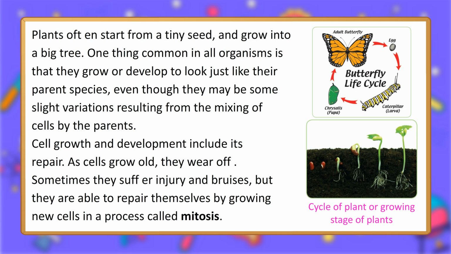One thing common in all organisms is that they grow or develop to look just like their parent species, even though there may be some slight variations resulting from the mixing of cells by the parents. Cell growth and development include its repair. As cells grow old, they wear off. Sometimes they suffer injury and bruises, but they are able to repair themselves by growing new cells in a process called mitosis. Cycle of plant or growing stage of plants.